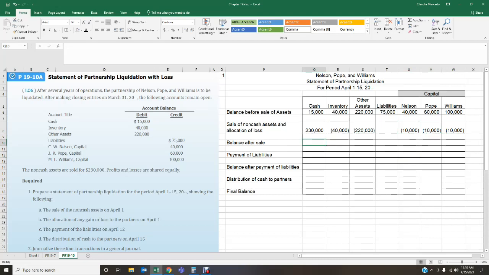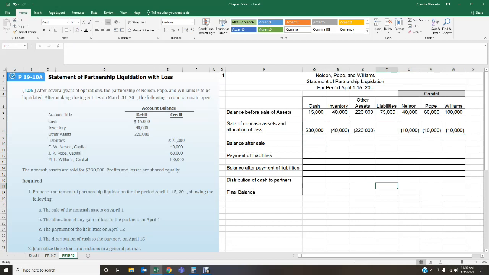So my balance after the sale. So we're going to calculate our balance as of this point in time, okay? So I'm going to get my cash plus the $230,000 that I received, okay? That gives me $245,000, okay? I started off with $40,000 in inventory. I sold it, okay? I sold that inventory. I've got 0. I started with $220,000 in other assets. I sold those assets. Now I have 0. So those 2 accounts have been zeroed out.